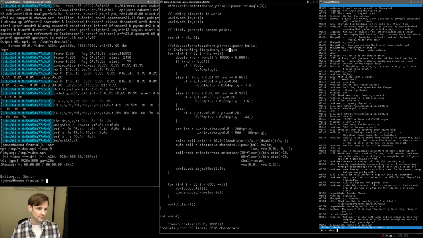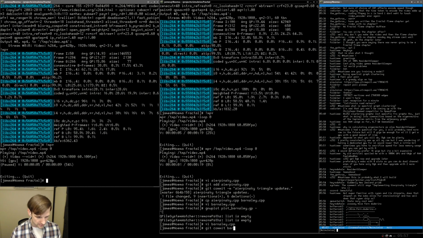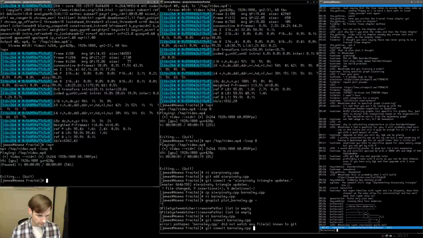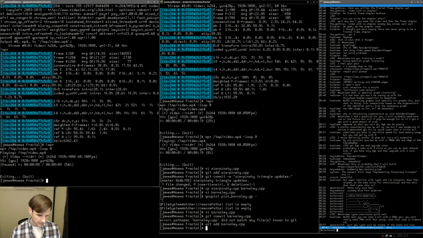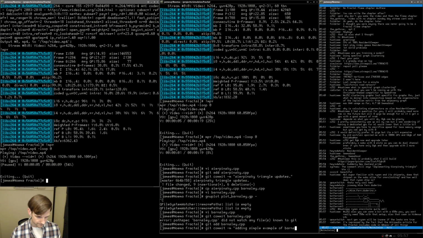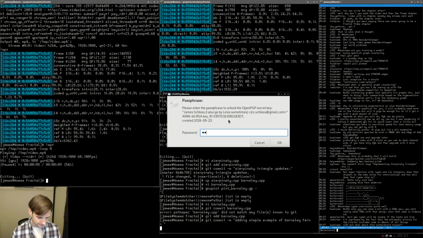So let's go ahead and change this to Barnsley fern. Thanks, Bottercake. So we're going to say Barnsley fern. Okay, so let me go ahead and commit this. So git add barnsley.cpp, and git commit -m, adding simple example fern. Probably should end that. All right.